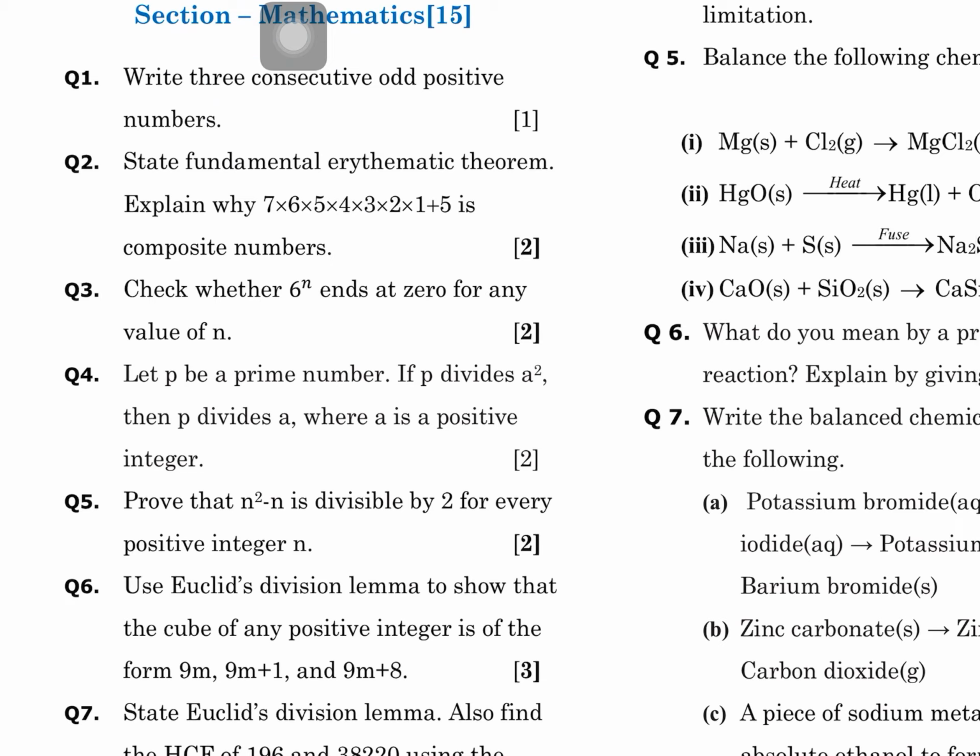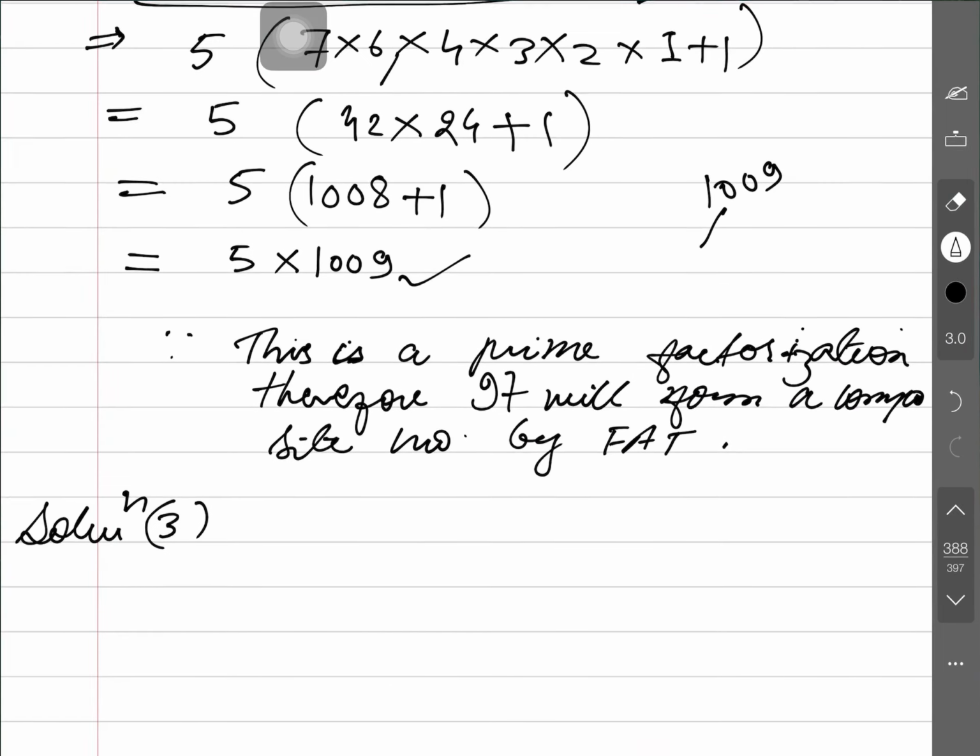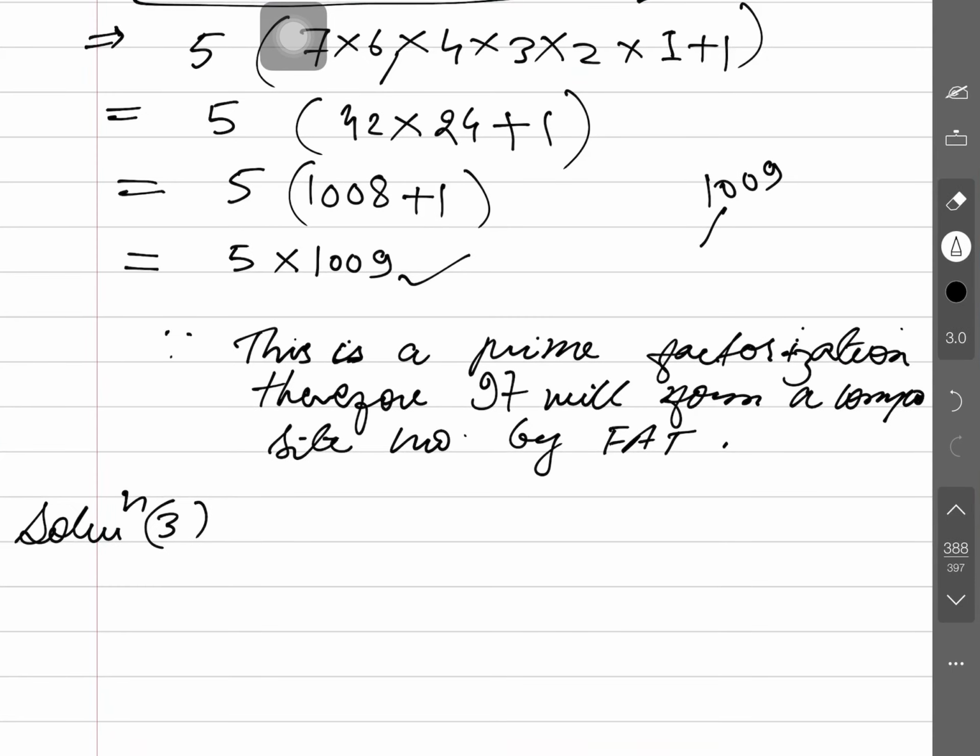Let p be a prime number and p divides a square. p divides a square, p be a prime number, remember please. What is to prove here? We have to prove here that p is prime and p divides a square, then p divides a. If p divides a square, then p divides a. This is to prove here. This could be a theorem here, right?